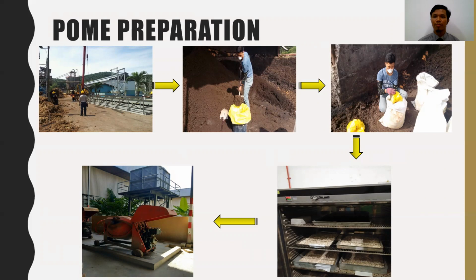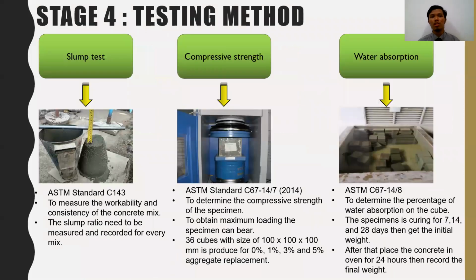So I scoop the sample and place it in a plastic bag. After that, in the laboratory, I dried the pomade for 2 hours under 100 degrees Celsius. After that, I can use the sample to be mixed in the casting machine. So the next stage is the testing method.